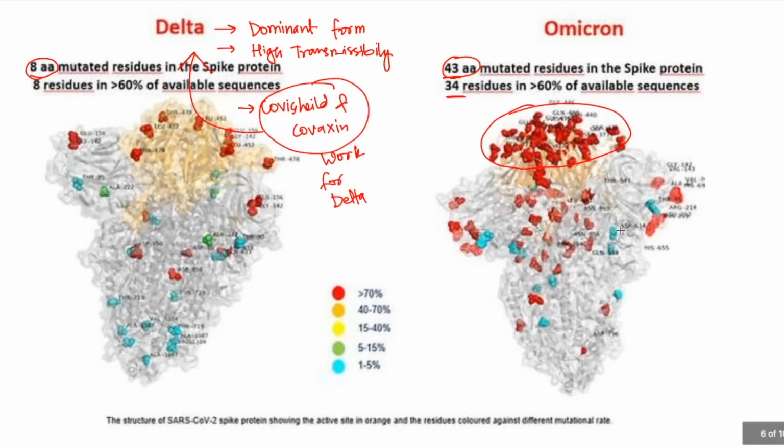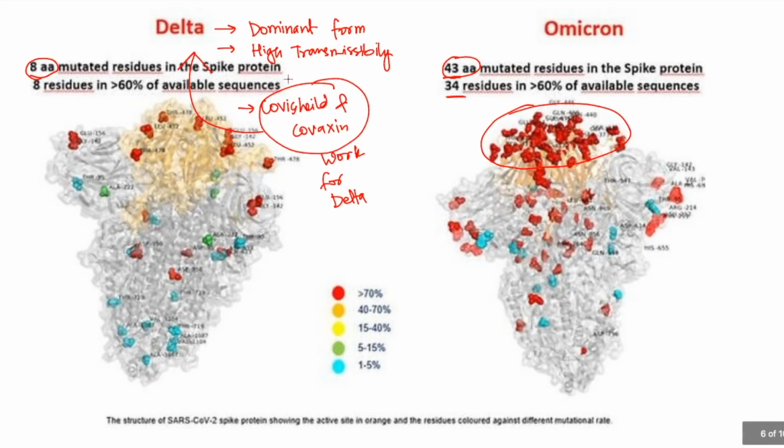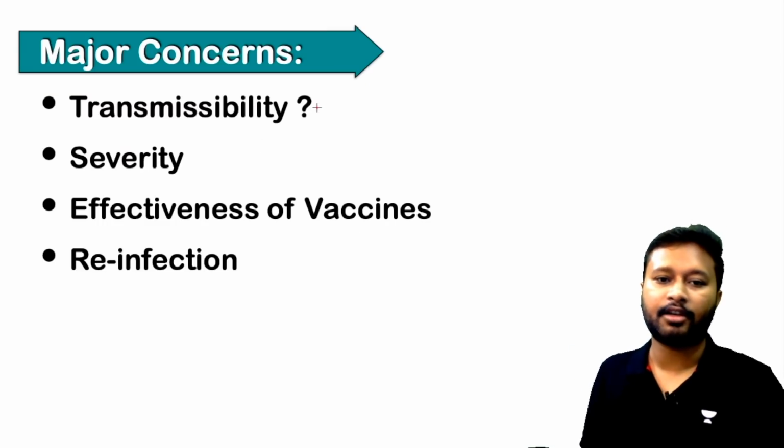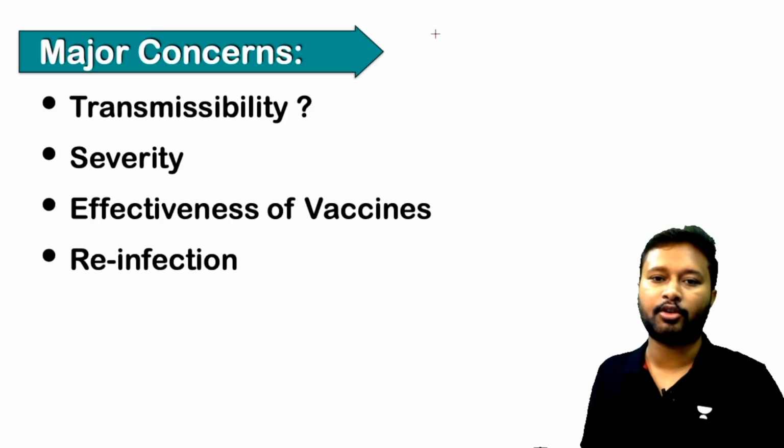But for the Omicron variant, people are thinking that it might have a combination of the powers of the Delta variant and the beta variant. It might have mutated in a way that gives it high transmissibility and also lets it dodge our immune system. These two things make Omicron a matter of concern. Our major concerns are transmissibility, whether it is high or low, and the second is severity, how severe this particular virus is going to be. We are talking about the Omicron variant.